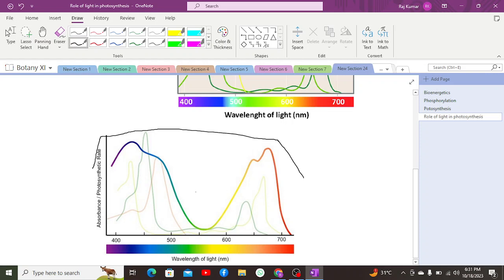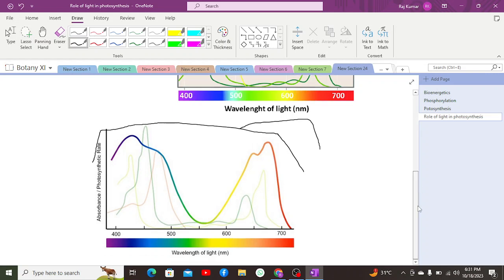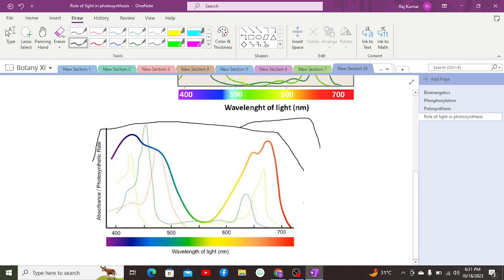in order to drive the rate of photosynthesis. In this case, this is the action spectrum which showcases the rate of photosynthesis. This kind of spectrum is required for photosynthesis. This was practically proved by Engelmann, and that was done on a photosynthetic algae known as Cladophora. And how was it performed?